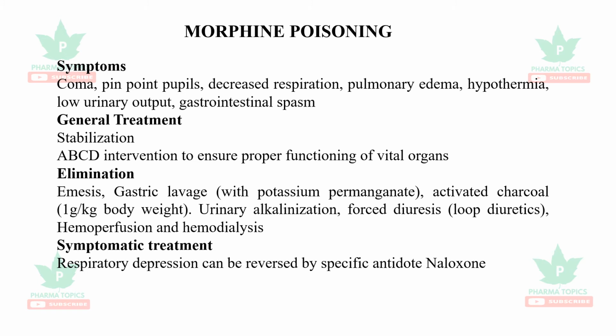Elimination can be done with emesis, gastric lavage, loop diuretics for forced diuresis, urinary alkalinization, or hemoperfusion and hemodialysis. Respiratory depression can be reversed with the specific antidote naloxone. The gastric lavage and emesis methods are not applicable if they are injectable drug users.